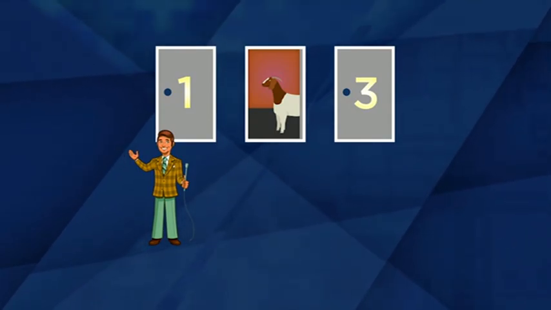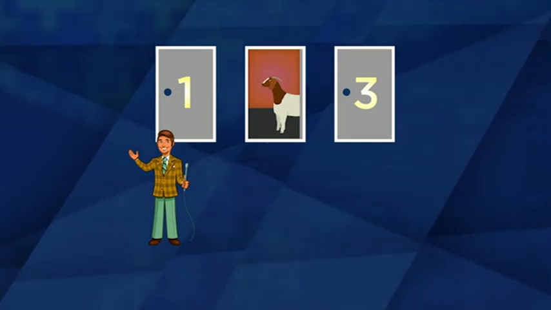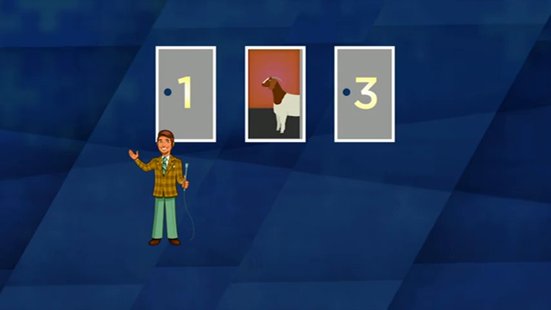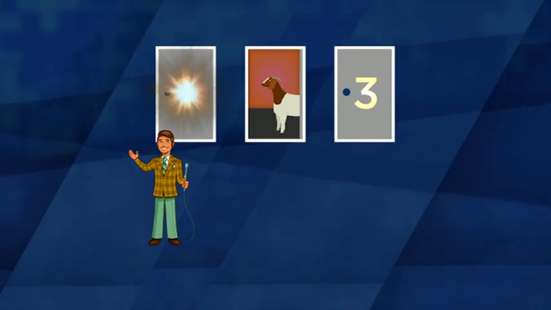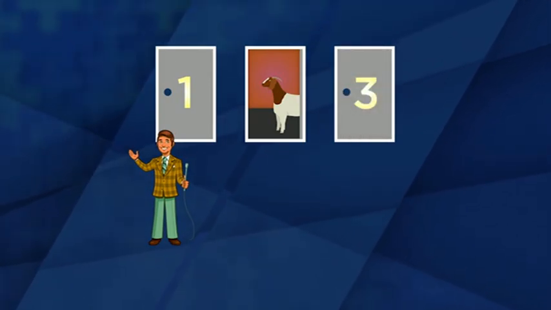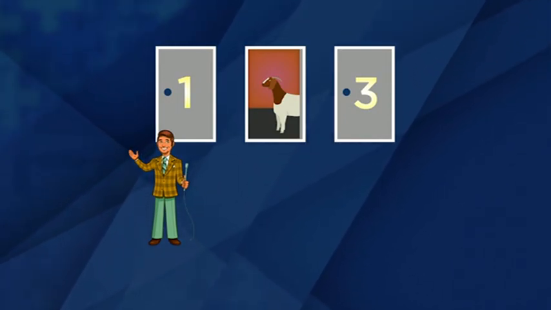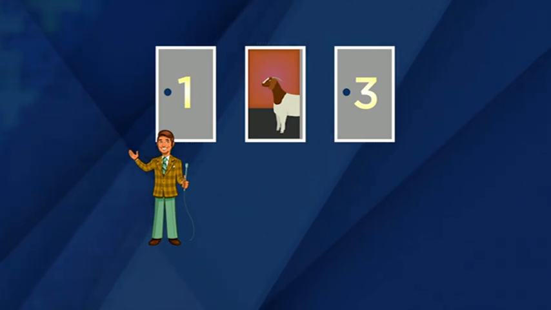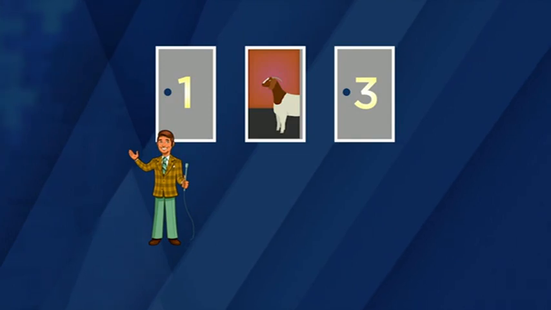Now, notice that if your choice actually conceals the car, then Monty could open either of the two doors, so we'll assume that he mentally flips a coin to decide which one to reveal. He now gives you two choices. You can either stick with your original choice, or you can switch to the other door. You make your choice, and then you win whatever is behind the door you've chosen. The question is this: what choice should you make to maximize your chances of winning the car? Should you stick with your first choice, switch to the other door, or does it not make a difference?